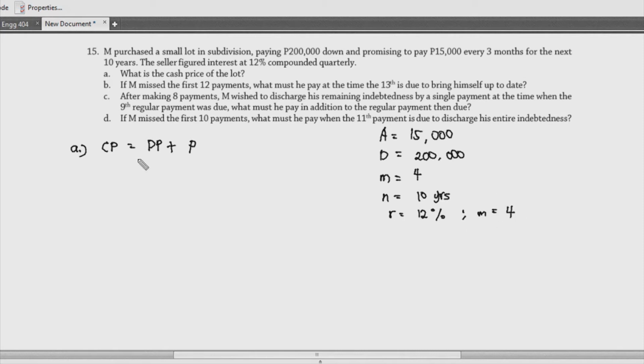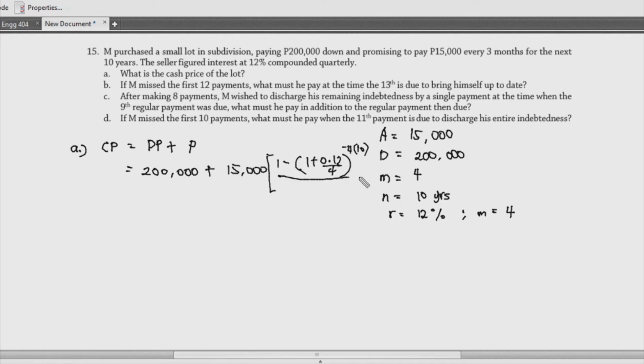Now, let's compute for our cash price. So the down payment is equal to 200,000, and then our P given our A, so we have plus 15,000 times 1 minus 1 plus 0.12 over 4, and then we raise this to 4 times how many years, which would be 10 years, so that's around negative 40.